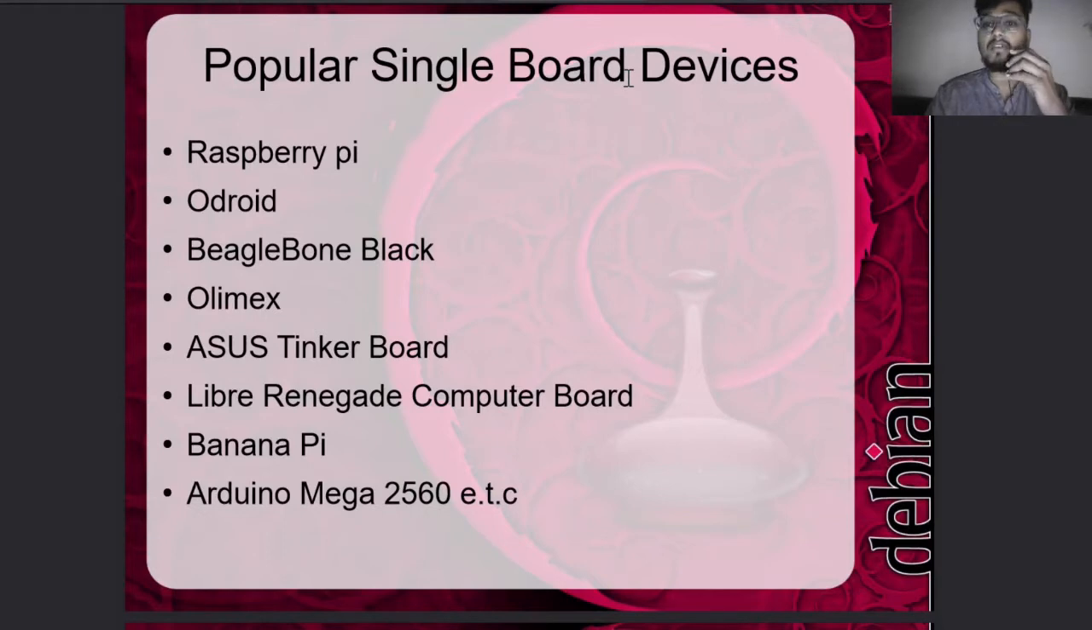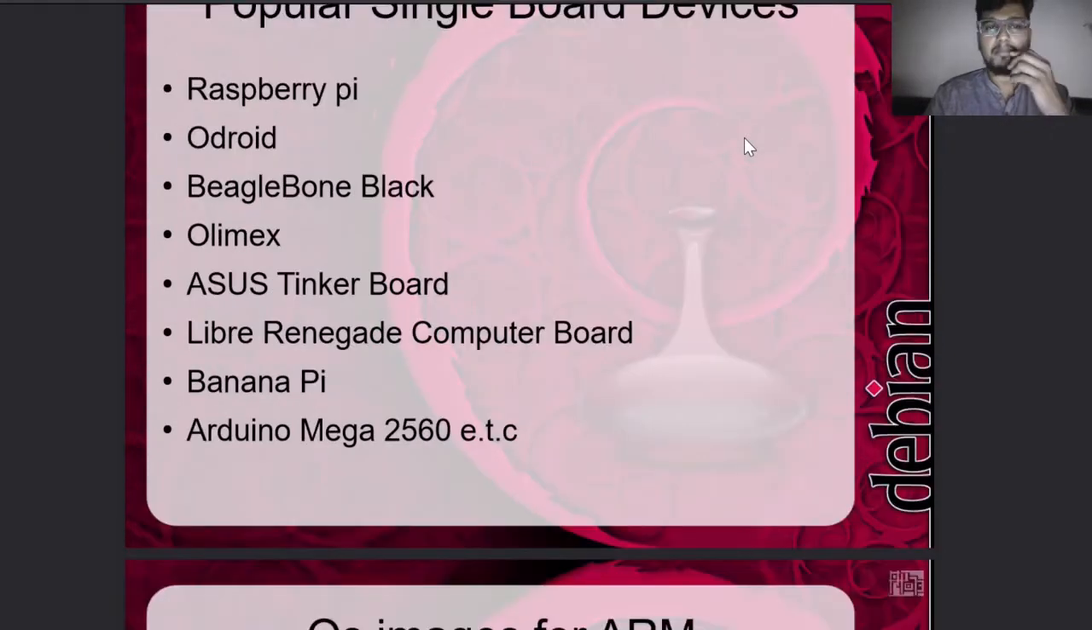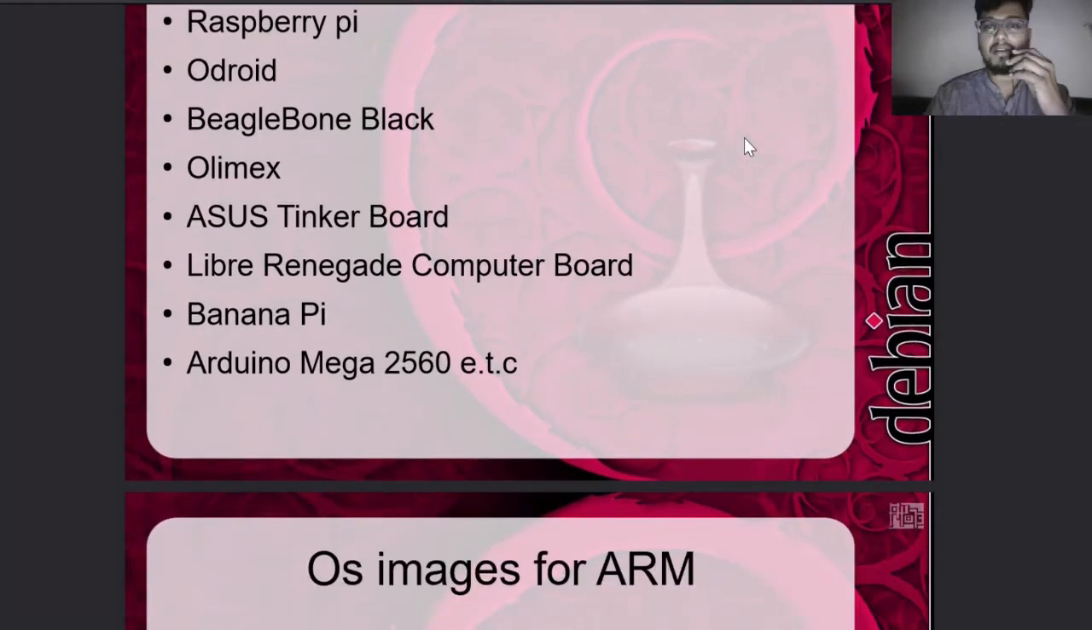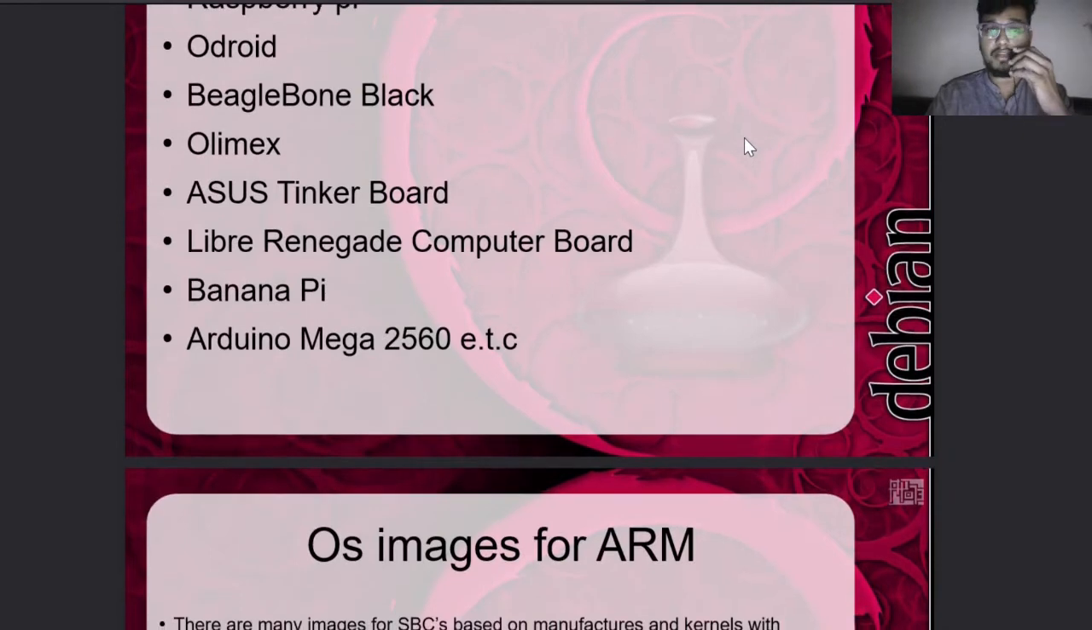Olimex is an open hardware certified one, OSHW certified. BeagleBone Black is also a good one. Raspberry Pi is famous. We have Raspbian OS, all these things. A few other examples are the Asus Tinkerboard, Libre Renegade computer board, Banana Pi, Arduinos, all these things are SBCs.